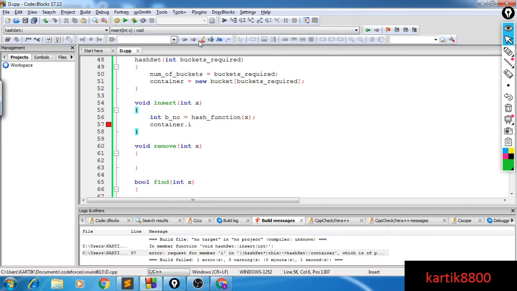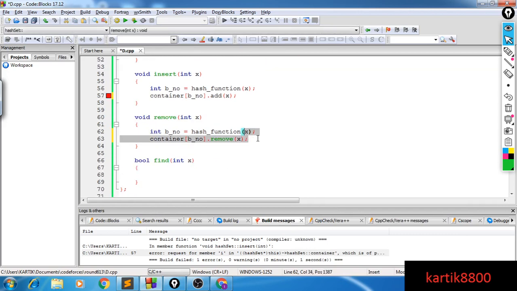Yep, so we have made our container proper. Now what we can do is we can have container.add(x), and we are done. For remove, we can find the bucket number in which this element should be present, if at all it is present. And I can say container at that particular bucket number dot remove, because if this item is there, then it is in the bucket number b number, otherwise it's not there. So I just need to check one bucket now. Okay, and I'll say remove,